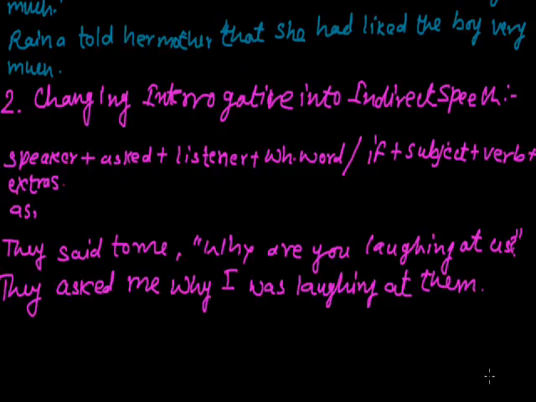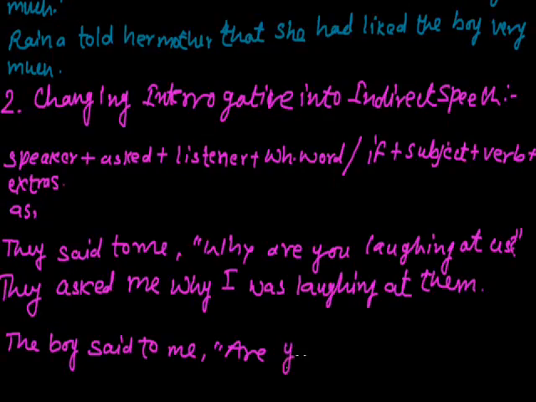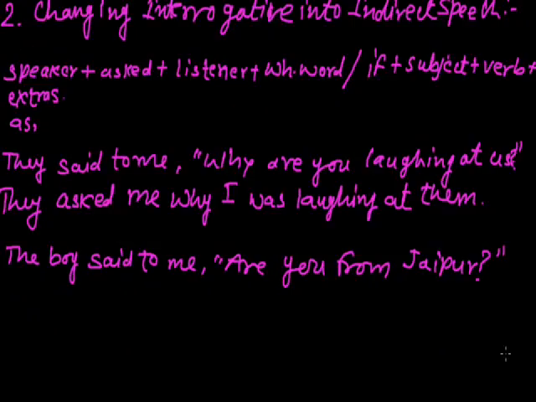Let's take some more examples. The boy said to me, are you from Jaipur? So here the reported speech is an interrogative sentence and it will be changed according to that structure. First the speaker, the boy, then the reporting verb asked in place of said to, then listener me. Now the connector will be if. Why?